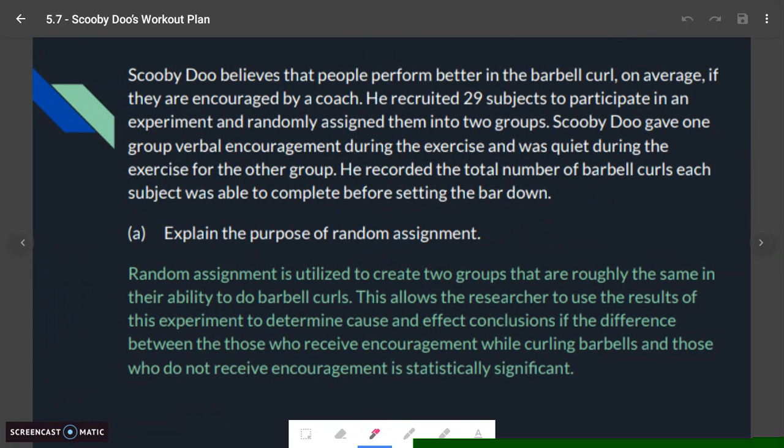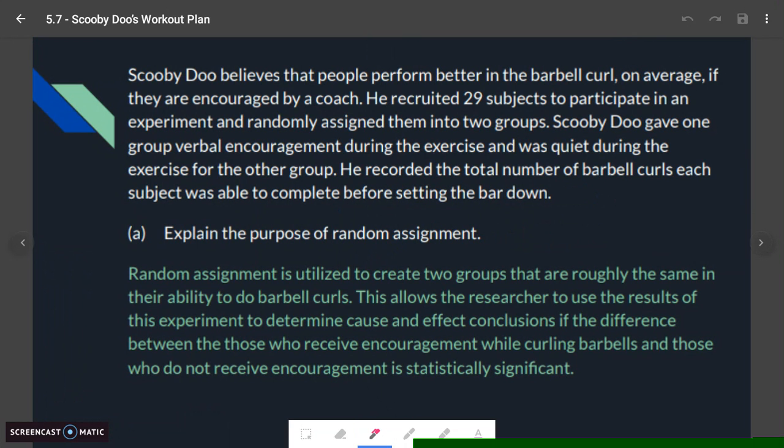So Scooby-Doo believes that people perform better in the barbell curl on average if they are encouraged by a coach. He recruited 29 subjects to participate in an experiment and randomly assigned them into two groups. Scooby-Doo gave one group verbal encouragement during the exercise and was quiet during the exercise for the other group. He recorded the total number of barbell curls each subject was able to complete before setting the bar down.